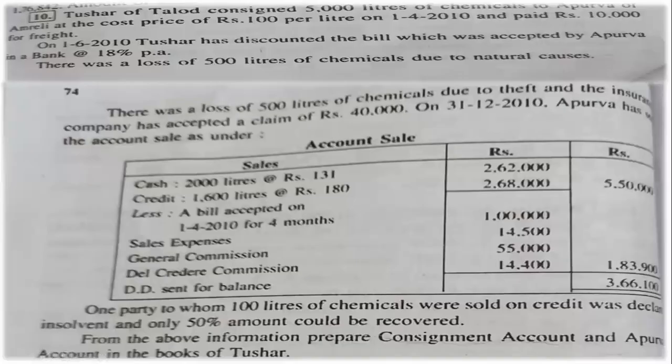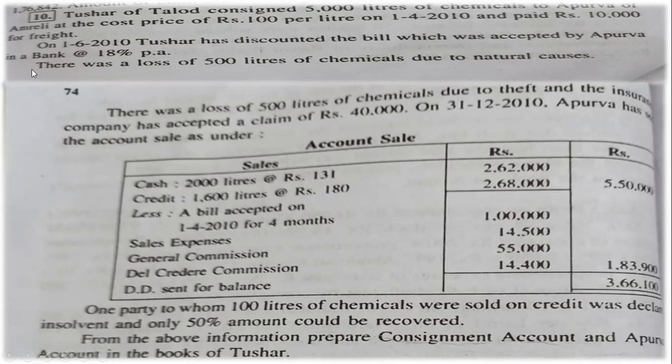Hello everyone. In accountancy, in consignment account, today we will see sum number 10. Here in sum number 10, we are given the information of Tushar of Talod consigning the goods, chemicals, to Apurva at Amreli at the cost price of rupees 100 per liter on 1st April 2010 and paid rupees 10,000 for freight. 5,000 liters at 100 rupees per liter. Tushar is consigning the goods to Apurva. So Tushar is the consigner, Apurva is the consignee.